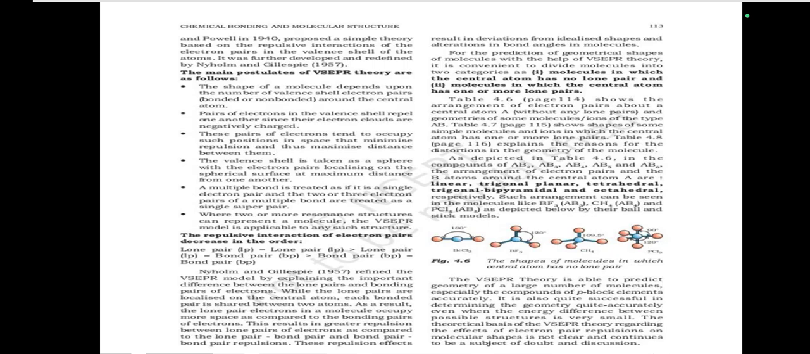In the compounds of AB2, AB3, AB4, AB5 and AB6, the arrangement of electron pairs and the B atoms around the central atom A are linear, trigonal planar, tetrahedral, trigonal bipyramidal and octahedral.